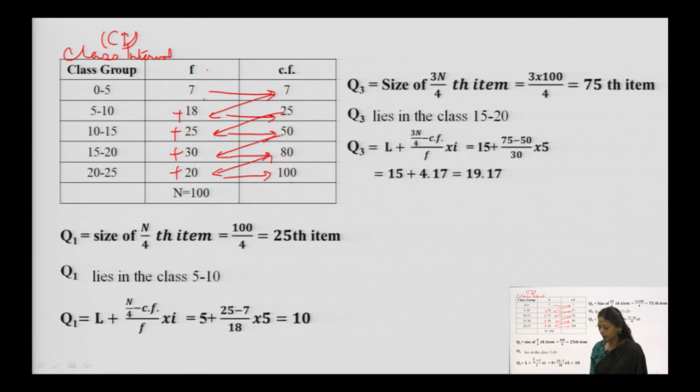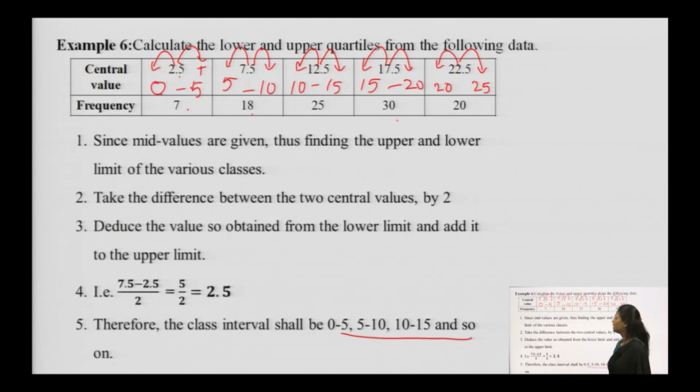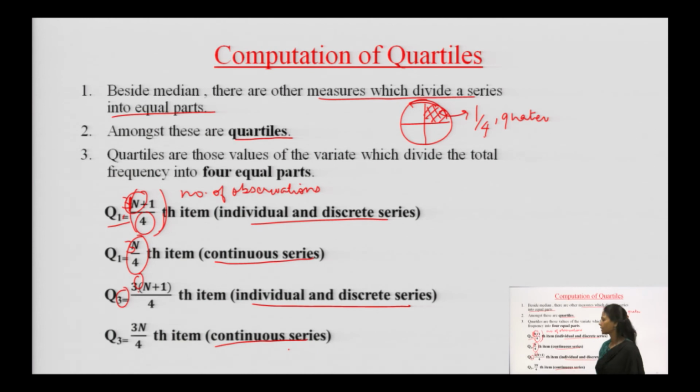In the question, you were supposed to find out Q1 and Q3. It is a continuous series question. So, which formula are we supposed to apply? For continuous series, Q1 is equal to n over 4 and Q3 is equal to 3n over 4.